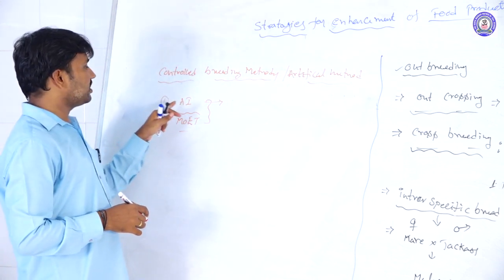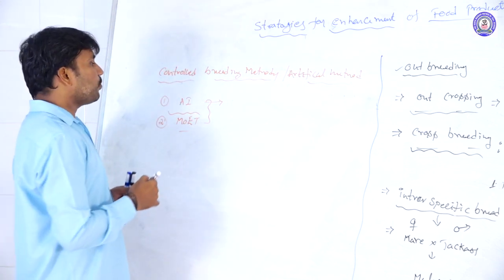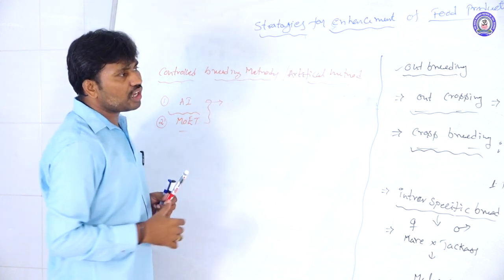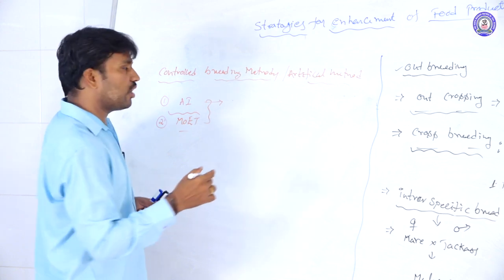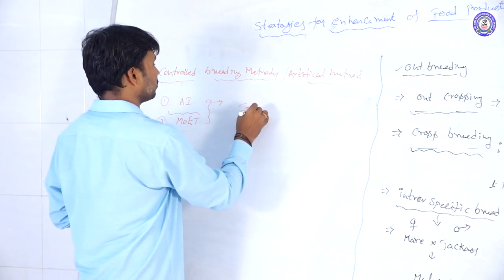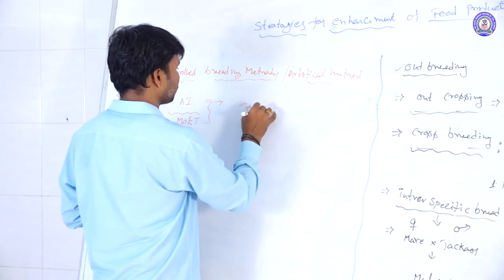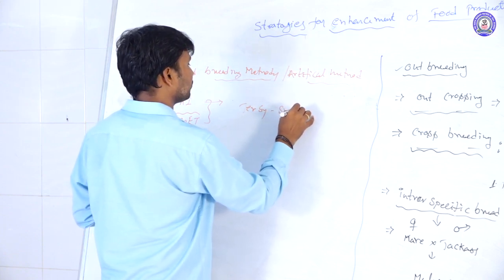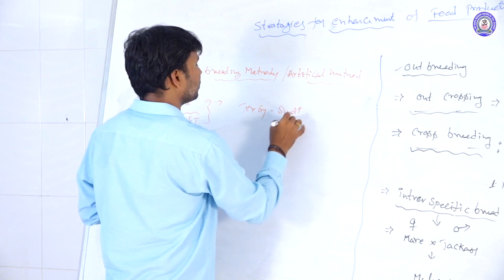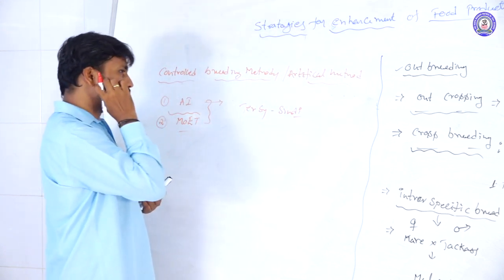The first one is artificial insemination, used to produce crossbreeds. For example, we have to produce Jersey Sindhi.